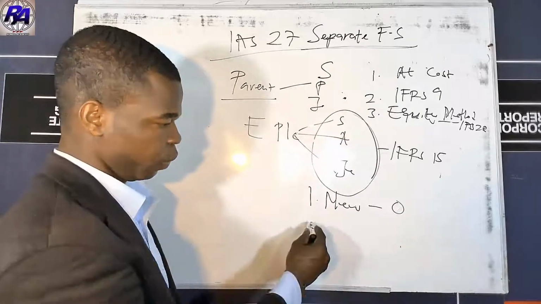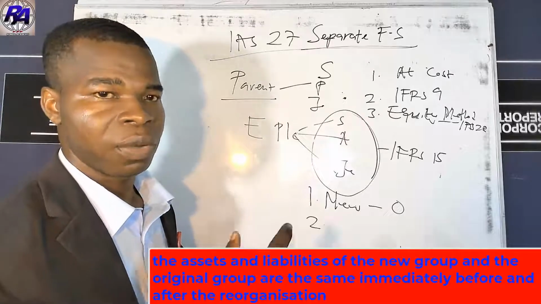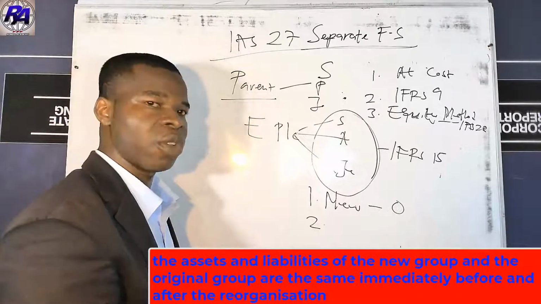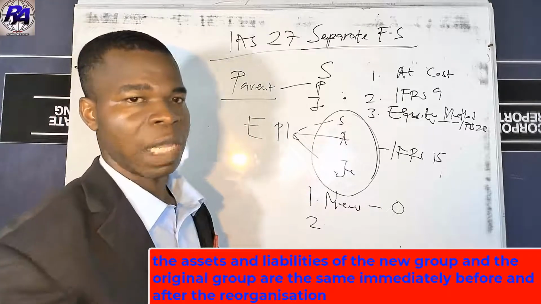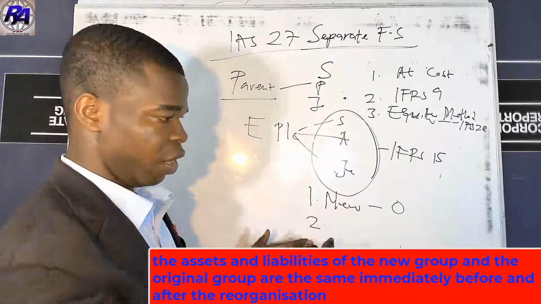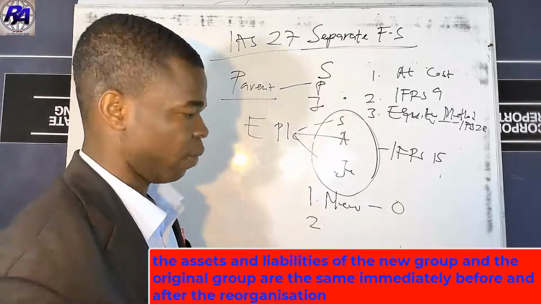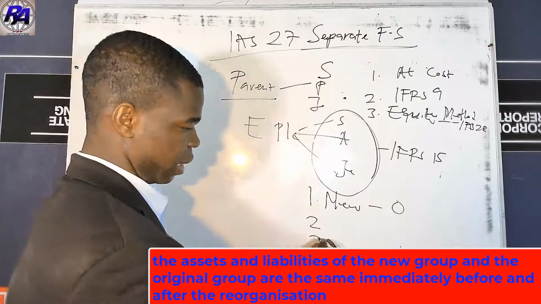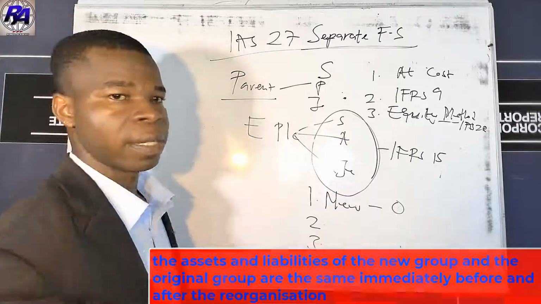That is 1. 2 is that the assets and liabilities are the same for the new and the original group immediately before and after the reorganization. That is another criterion for which an entity can reorganize an already existing parent.